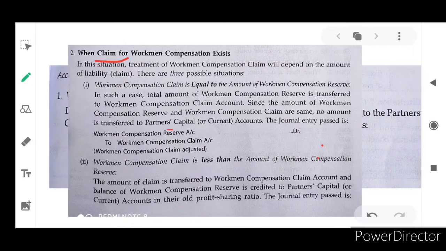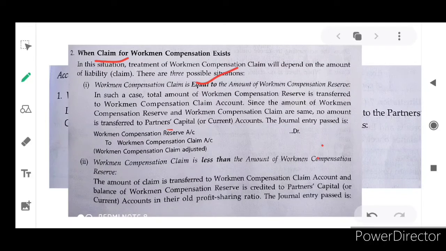There are three possible situations. First situation is equal to. Equal to means how much amount we have as reserve, that exactly same amount is needed to pay out the liability. For example, one worker met an accident during working hours. He loses his hand. To operate, the hospital requires 5 lakh rupees. We have already allotted and have 5 lakh as reserve. So both the amounts are equal now.